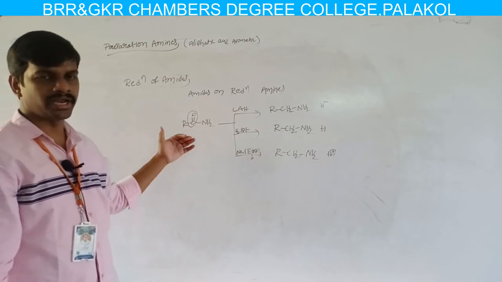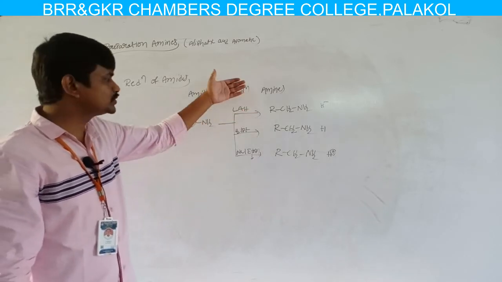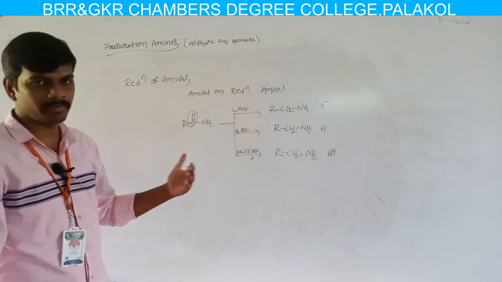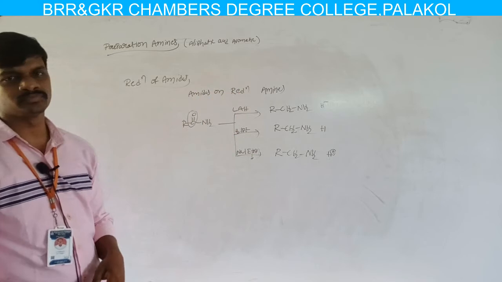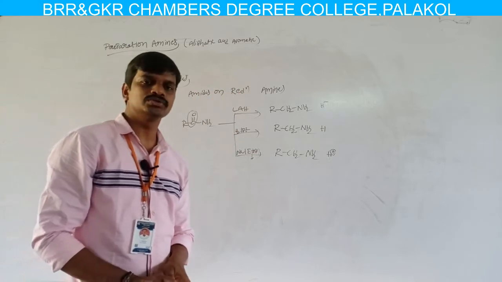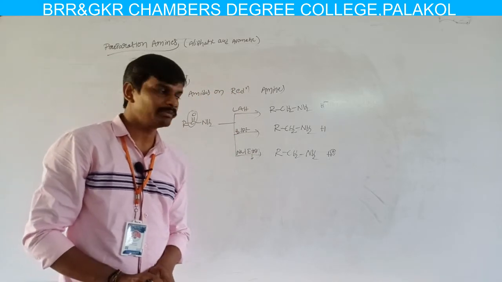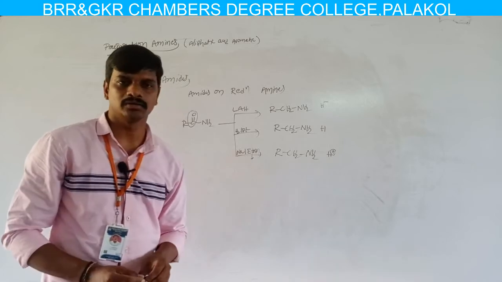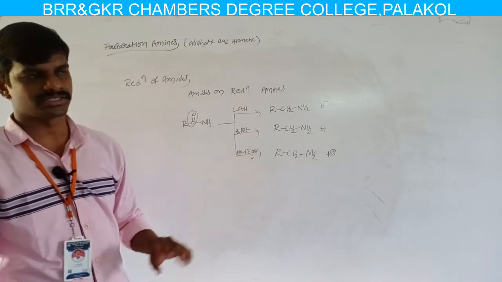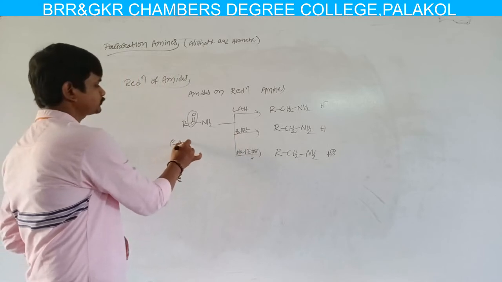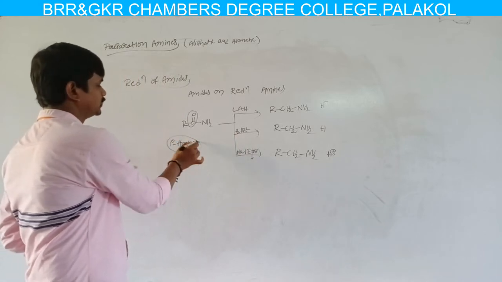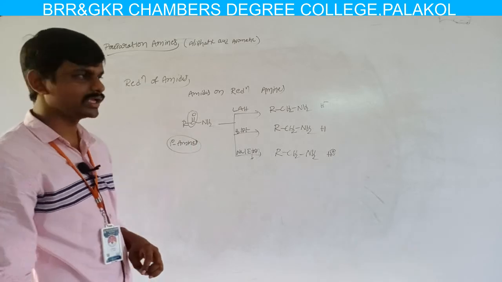In the last reaction, nitrohydrocarbons are reduced by tin HCl, H2 platinum, or lithium aluminum hydride to give primary amines. In this reaction, amides are reduced by lithium aluminum hydride, H2 platinum, or sodium in ethyl alcohol, and we get primary amines. In this method also, we can get only primary amines.